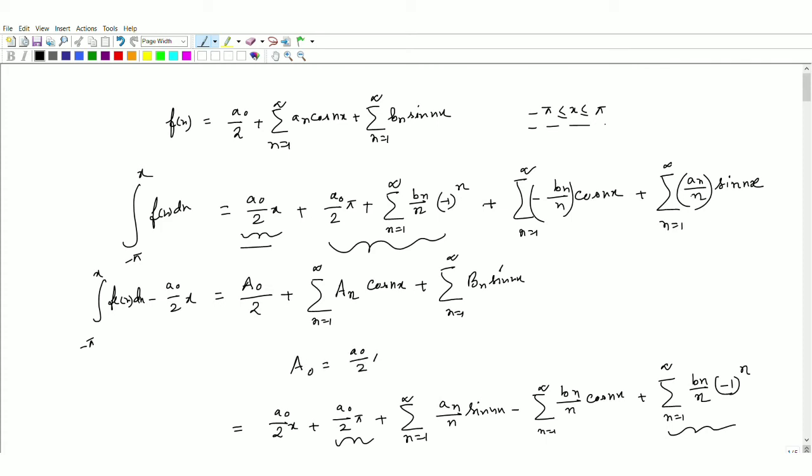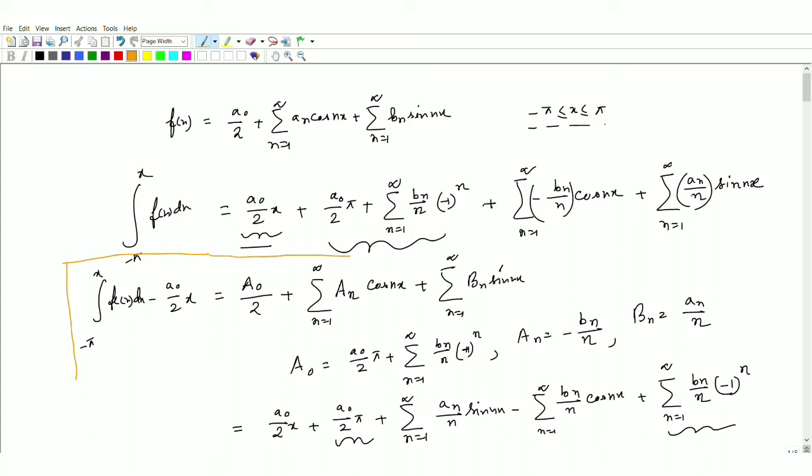Small a naught by 2 plus summation 1 to infinity b_n minus 1 to the power n, then a_n is equal to minus b_n divided by n, and b_n is equal to a_n divided by n. This is the new expression for the Fourier series.